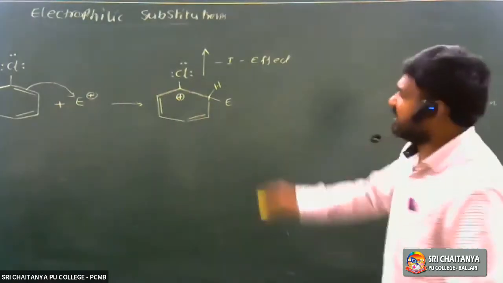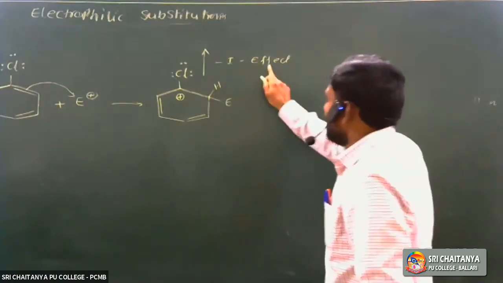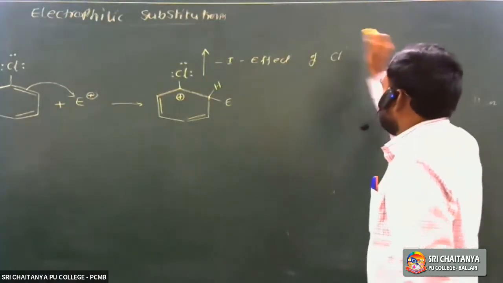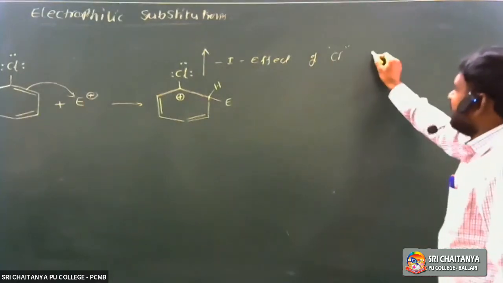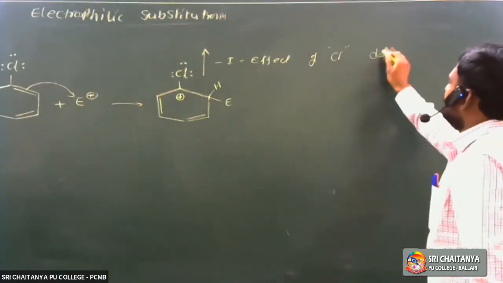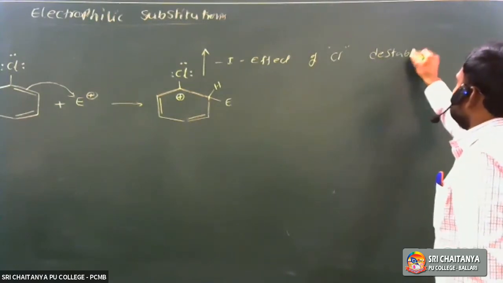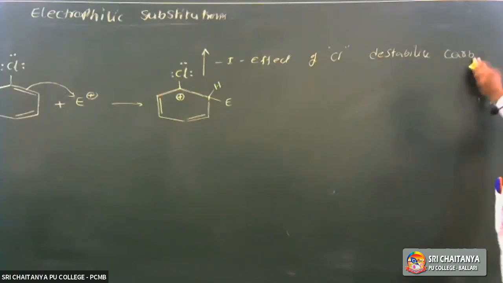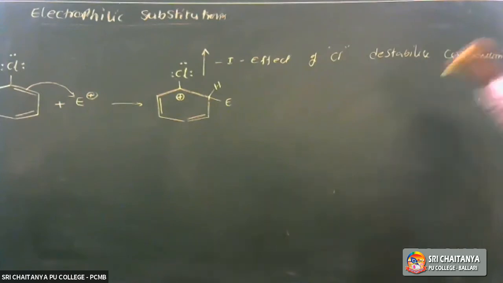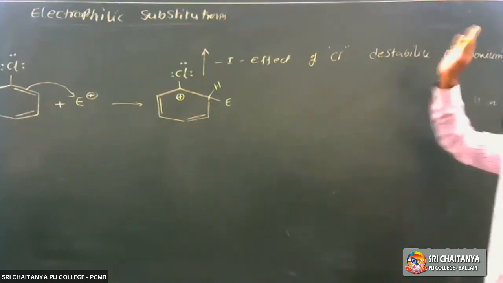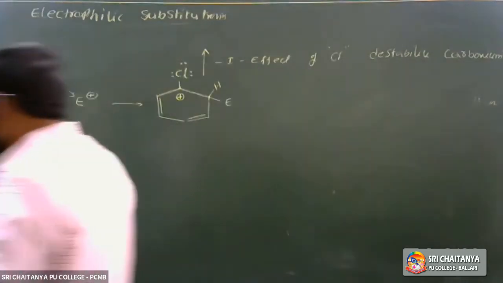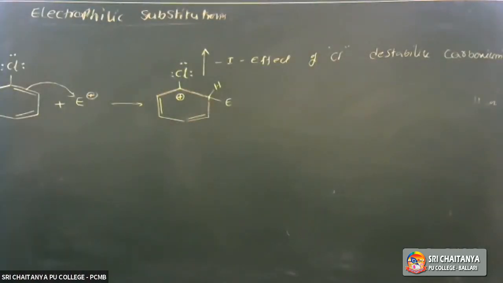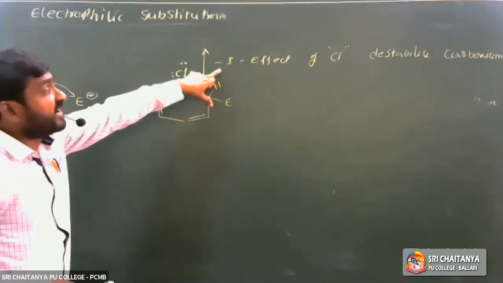Hence, due to the minus I effect of the halogen Cl, it can destabilize the carbonium ion, the intermediate carbocation.